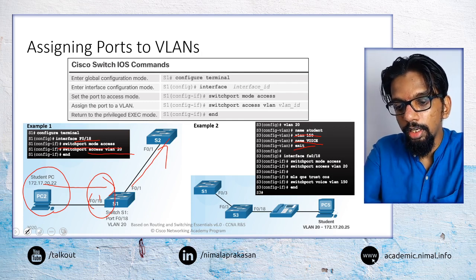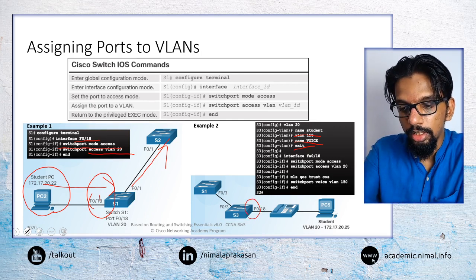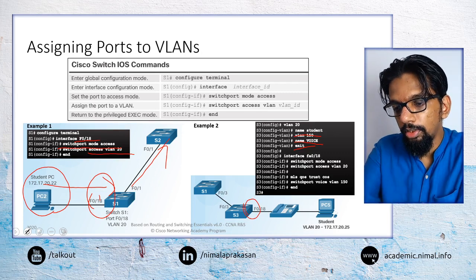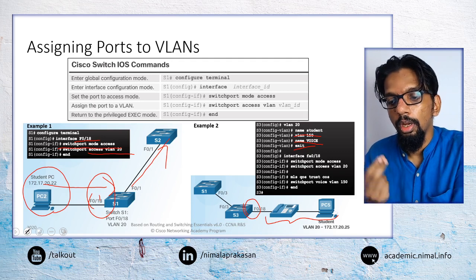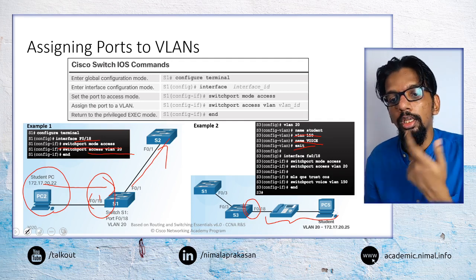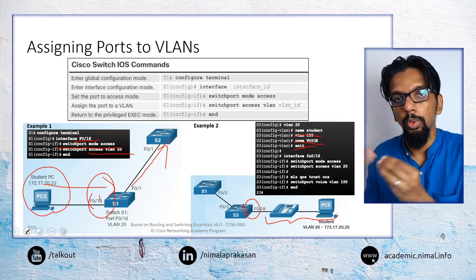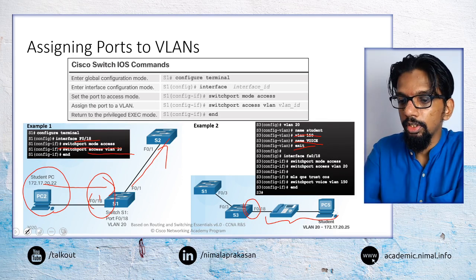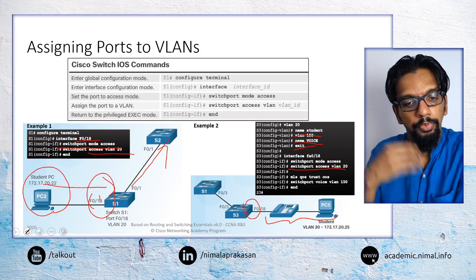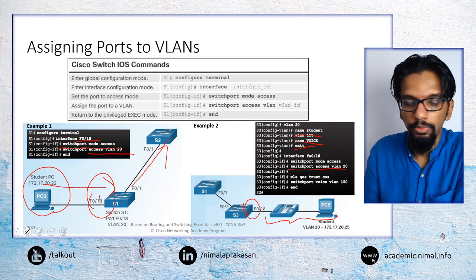This particular interface of the switch, this 18, needs to support both VLAN 20 and VLAN 150, because both of those traffic are going to come from that particular interface. So we would first configure VLAN 20 as previously.